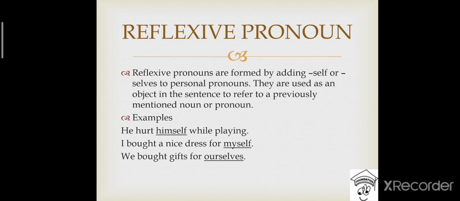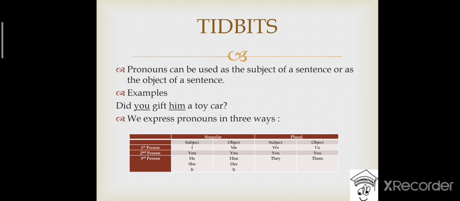Okay. Now let's move on to the notes or some tidbits about pronouns. It says pronouns can be used as the subject of a sentence or as the object of a sentence. Okay. So in any previously mentioned example, you can observe that a pronoun could be a subject of a sentence or could be an object of a sentence.